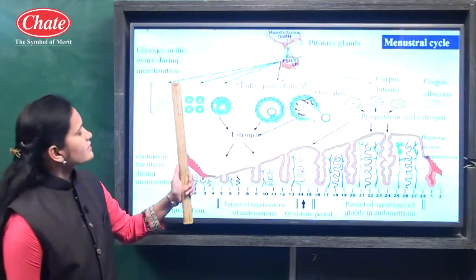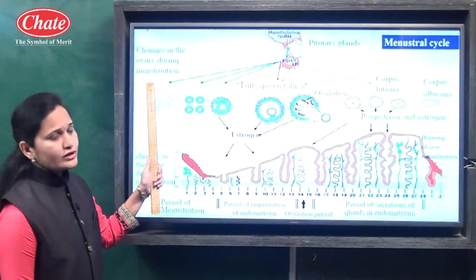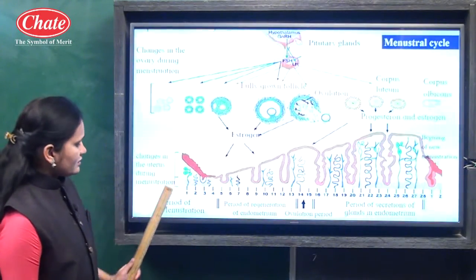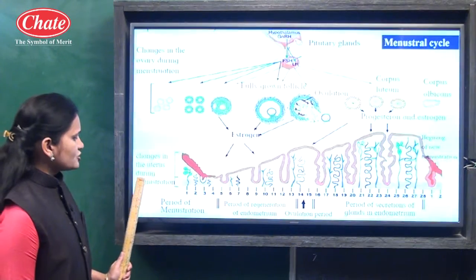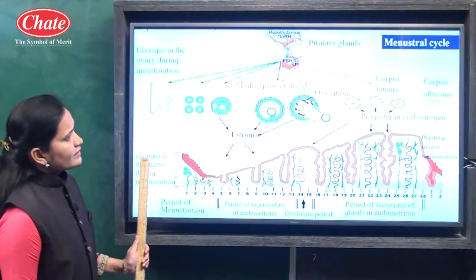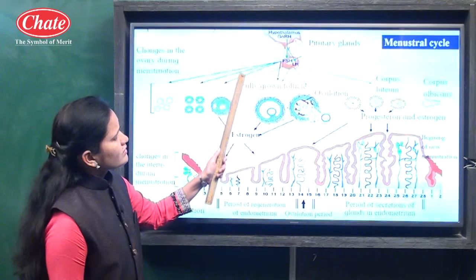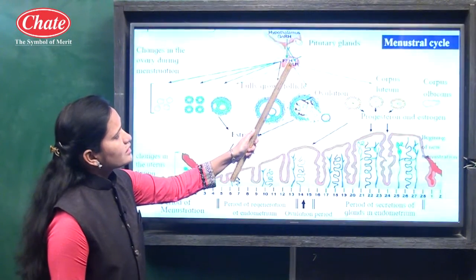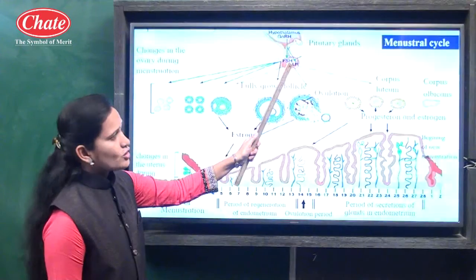Here, this is the structure. From that you can understand the changes in the ovary during menstruation, and here downside of it you can see the changes in the uterus during menstruation. Here is the fully grown follicle, which is controlled by the follicle stimulating hormone, and downside LH is written. What does it mean?